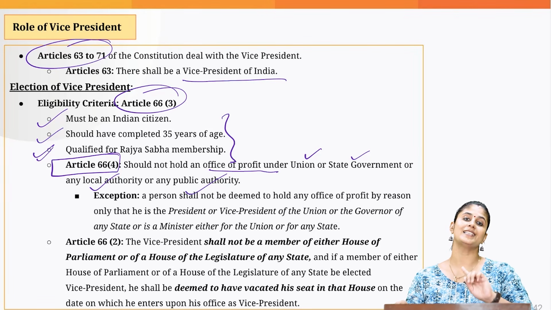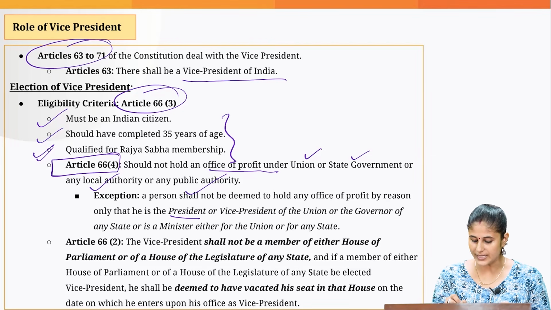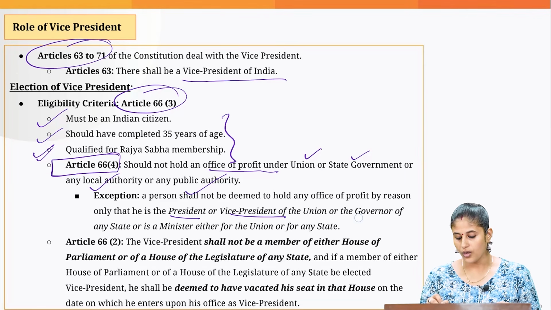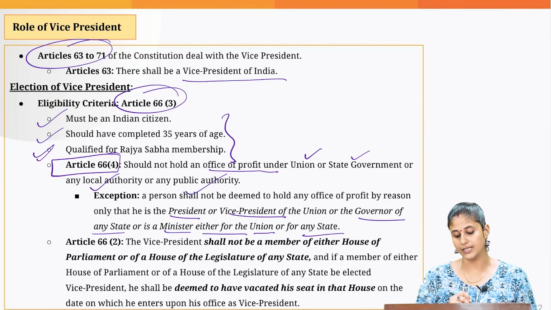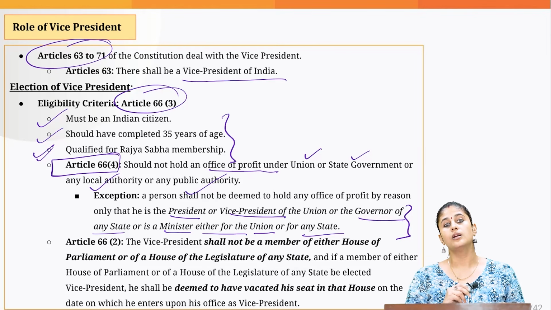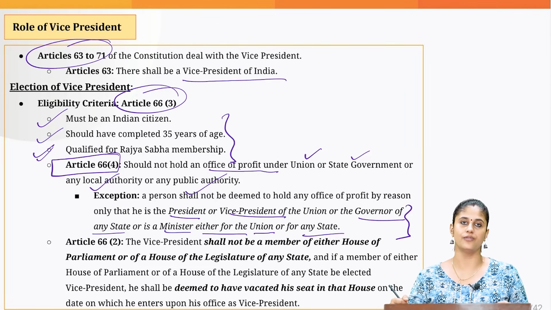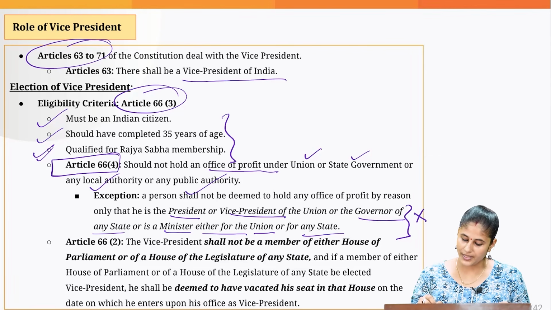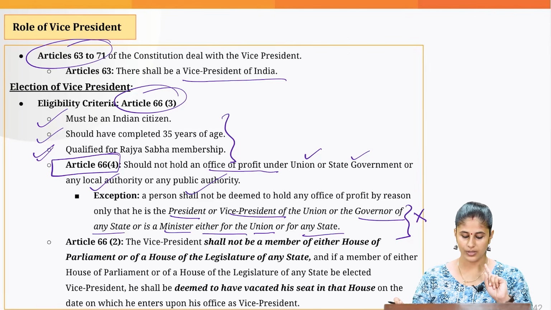But there is an exception to this. If a person is holding the post of President, Vice President, or Governor of any state, or is a minister of either the union or state government, such people would still be eligible to contest the election for Vice President. They would not be disqualified on the ground that they are holding an office of profit. You need to keep note of this.